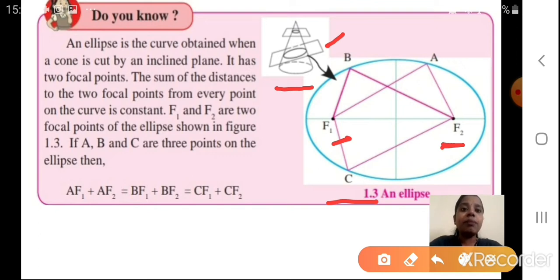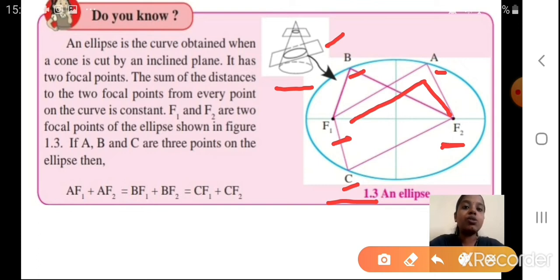If A, B and C are the 3 points on the ellipse, here this is my point A, this is my point B and this is my point C. Then AF1 plus AF2 will be equal to BF1 plus BF2, and will be equal to CF1 plus CF2, as the sum of the distances from any point remains constant.